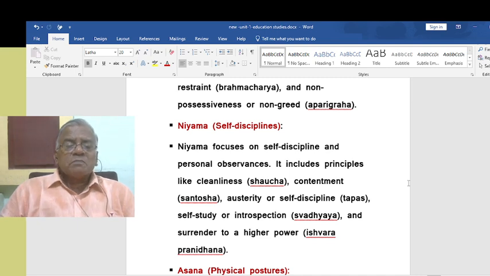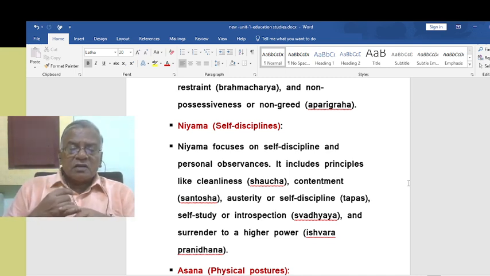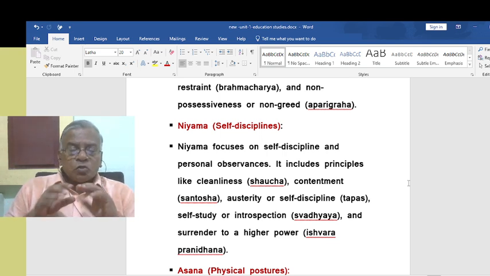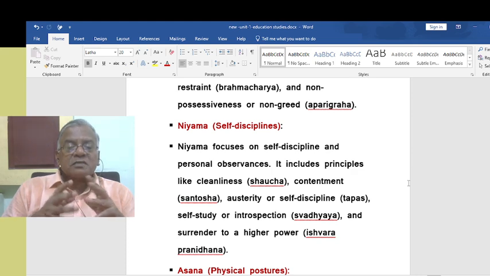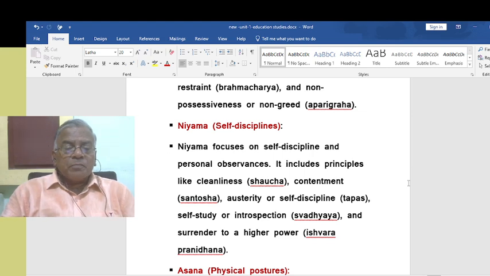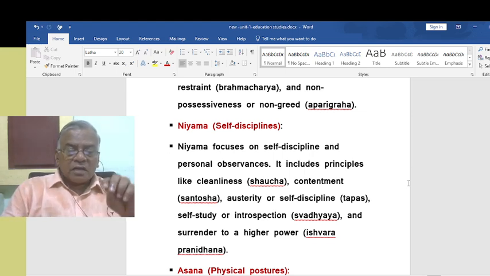It includes principles like cleanliness, saucha, contentment, santosha, austerity or self-discipline, that is tapas, self-study or introspection, swadhyaya, and surrender to a higher power, that is Ishvara Pranidhana.